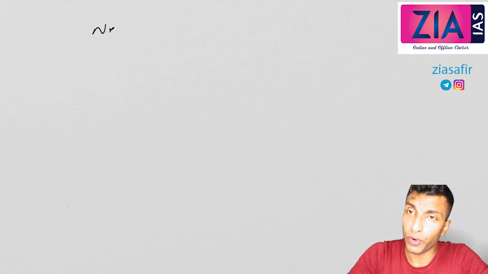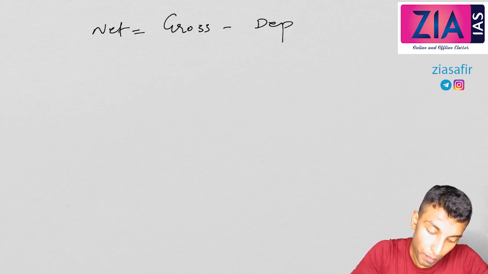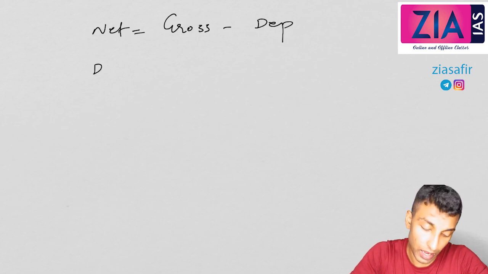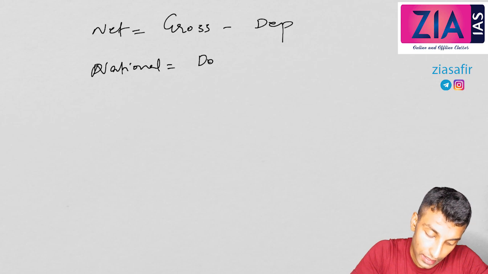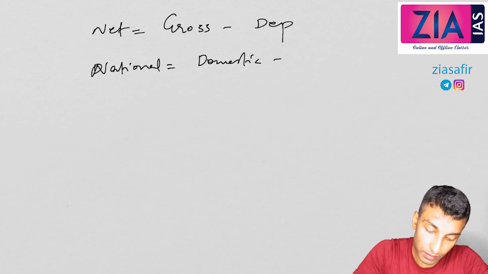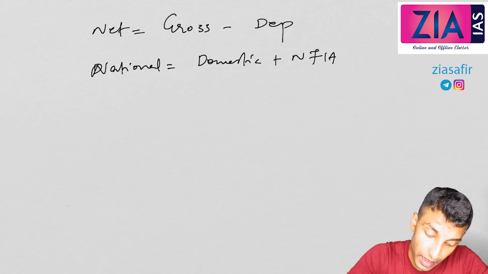Okay, now we have discussed four important concepts. Quickly: net is equal to gross minus depreciation. Then we discussed national equal to domestic plus NFIA.